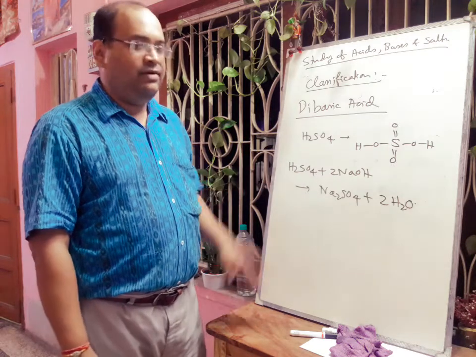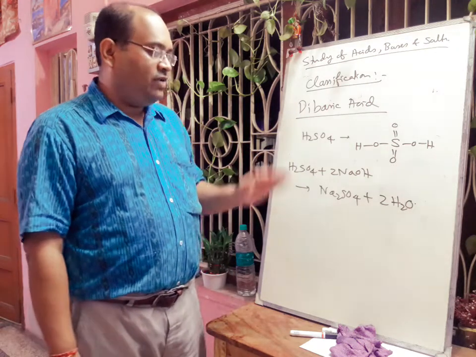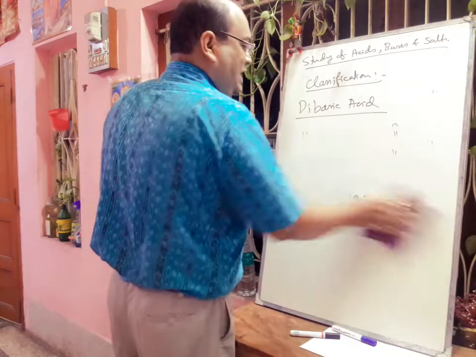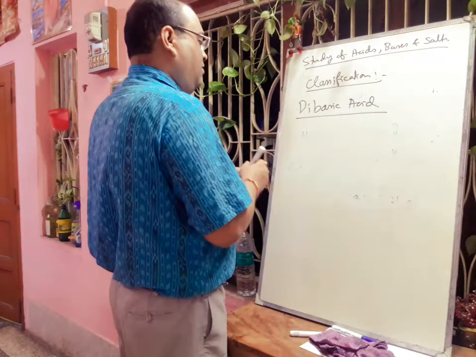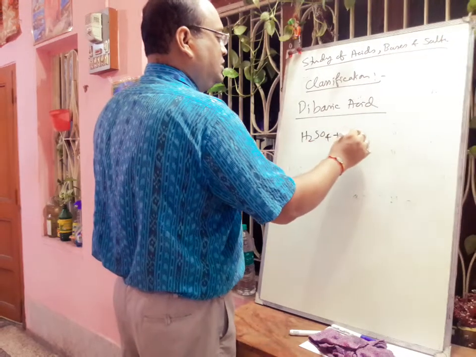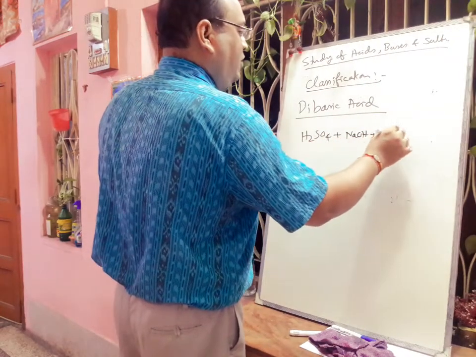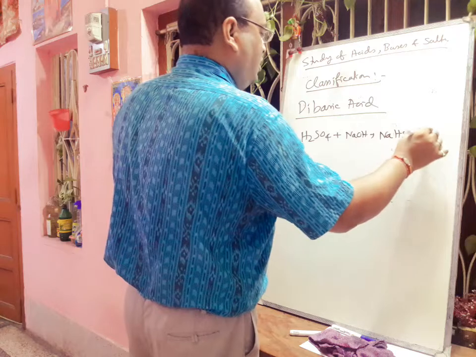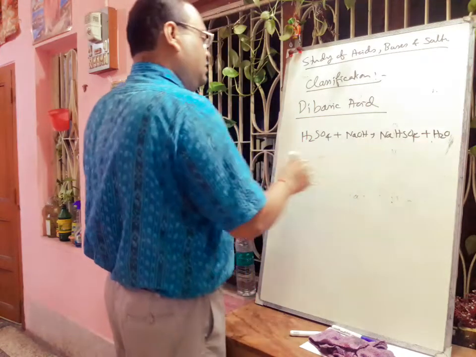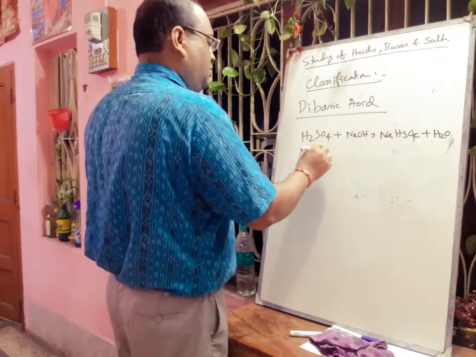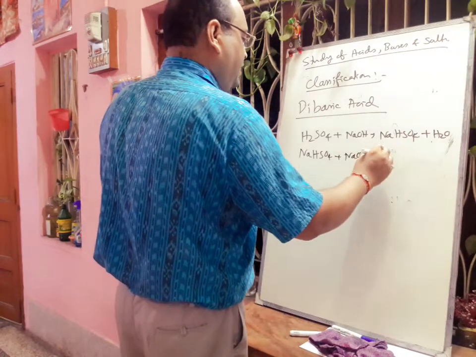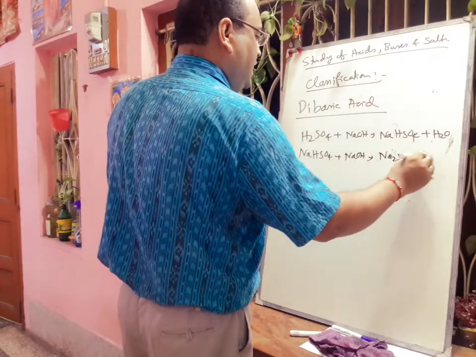Now in this case there will be formation of two types of salt. One is called acid salt, another is called normal salt. First H2SO4 will react with NaOH forming NaHSO4, that is the acid salt, plus water. Then again this NaHSO4 will react with NaOH forming Na2SO4 plus water.